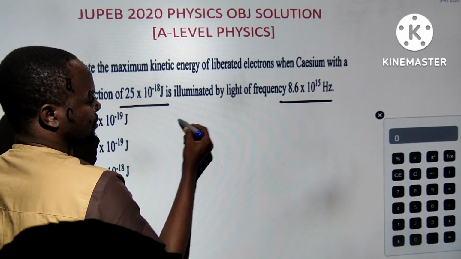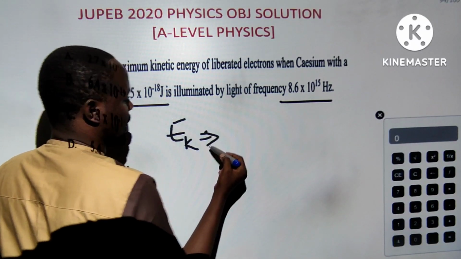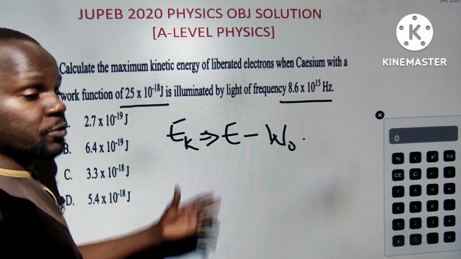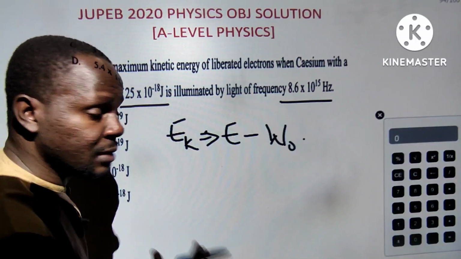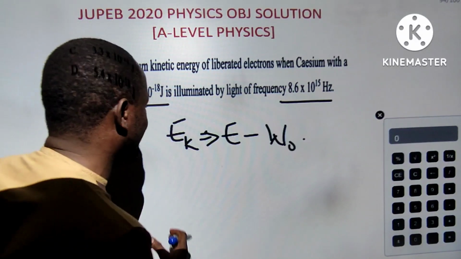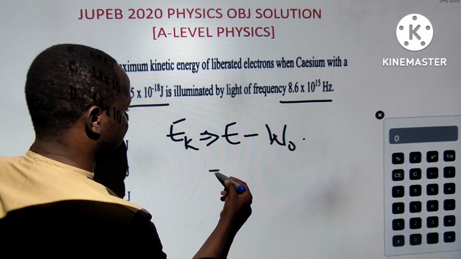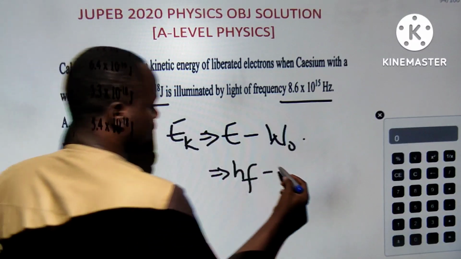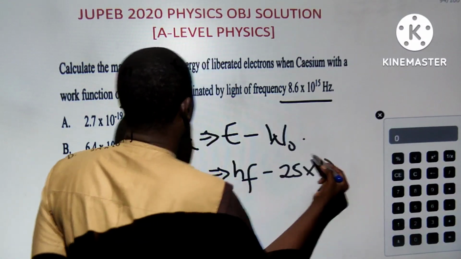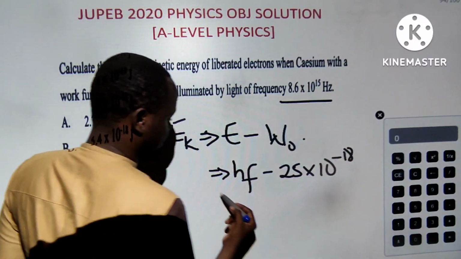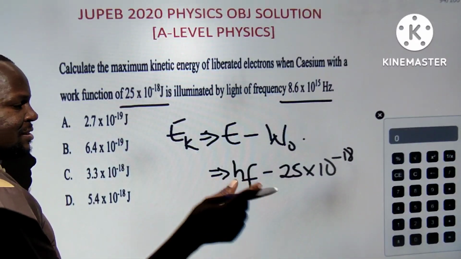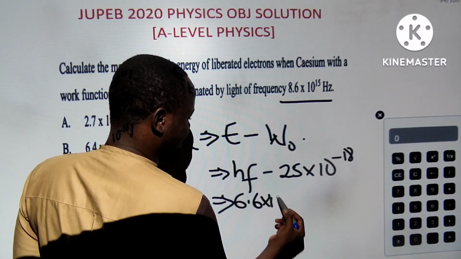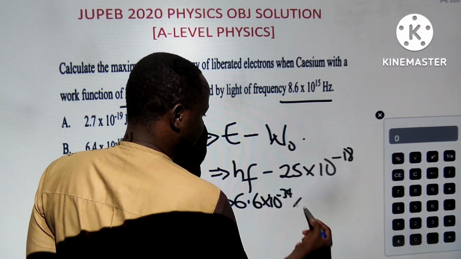We know that the total energy is always addition, whereby kinetic energy will be energy of photon minus the work function. Work function is written as HF naught. You study this under your photoelectric effect. So this is HF minus HF naught. HF naught is already given. Work function is 25 times 10 raised to the power negative 18. H will be given in the slide in the beginning. I just want to use the value they gave: 6.63 times 10 raised to the power minus 34, times the frequency.